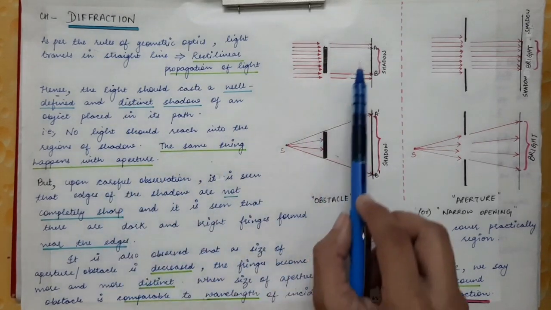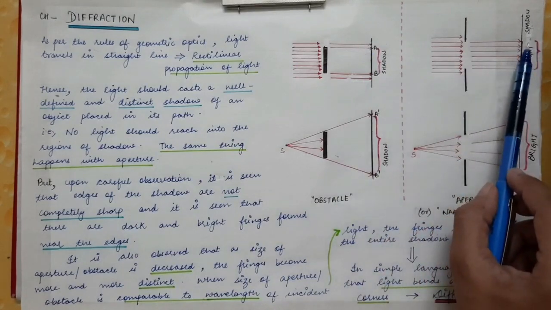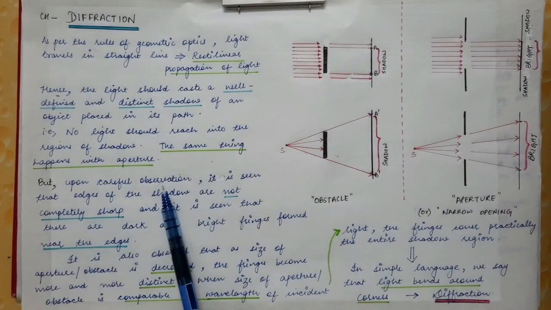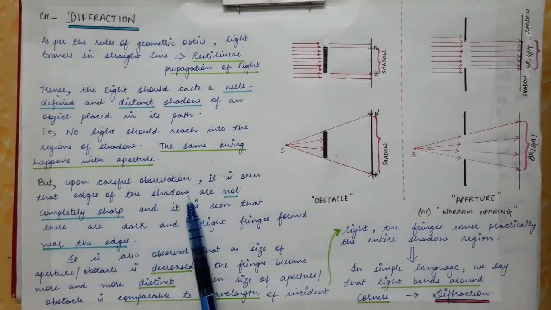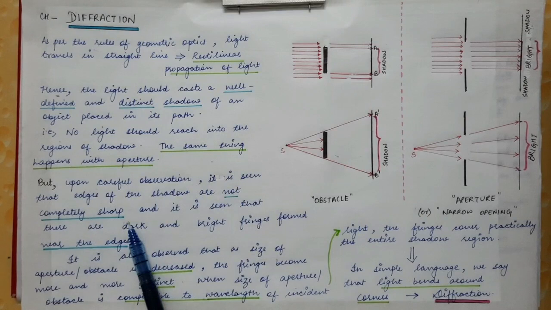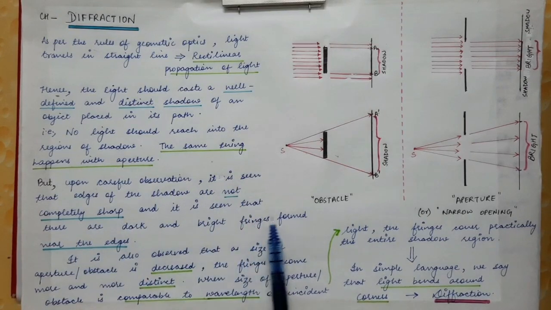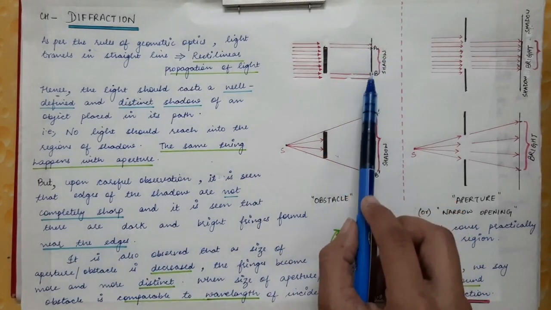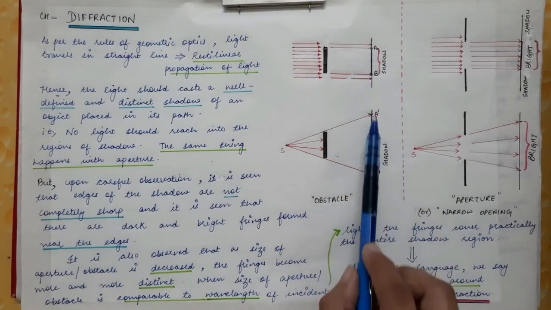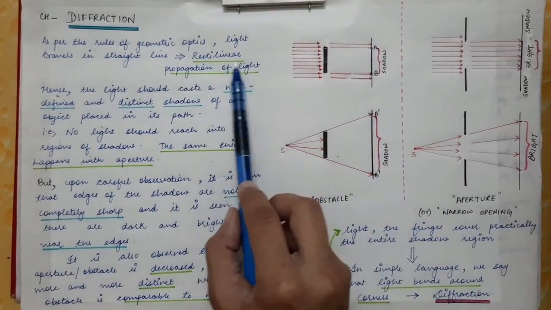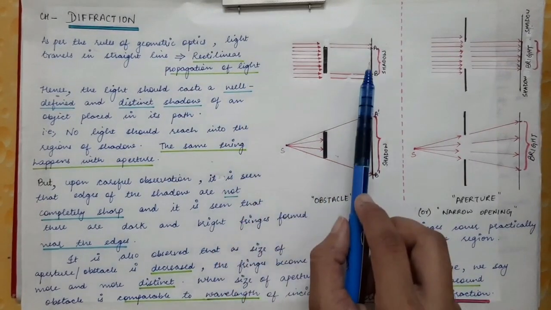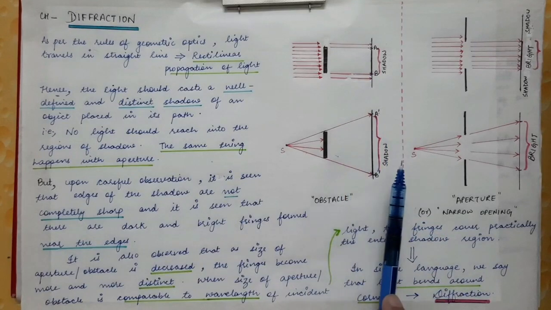So on carefully observing the shadow region, or the bright spot on the screen, it is seen that the edges of the shadow are not completely sharp, and there are dark and bright fringes formed near the edges. So the edges that we were talking about earlier, that should be completely sharp according to this rectilinear propagation of light property, are not completely sharp.